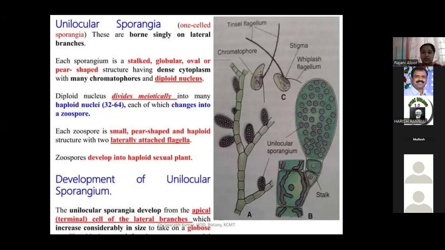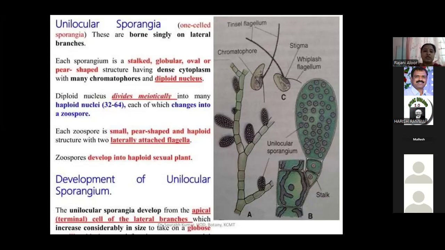In embryology, two types of divisions are there, simultaneous and successive division with wall formation. But in the unilocular sporangium, the nuclear divisions are not followed by wall formation, and the sporangium remains unilocular.